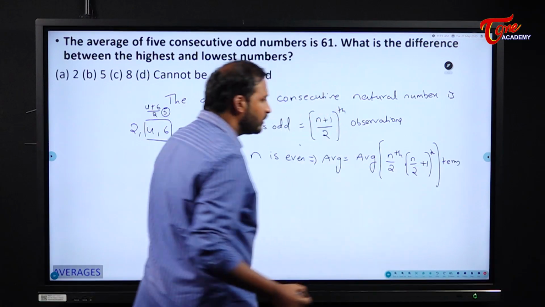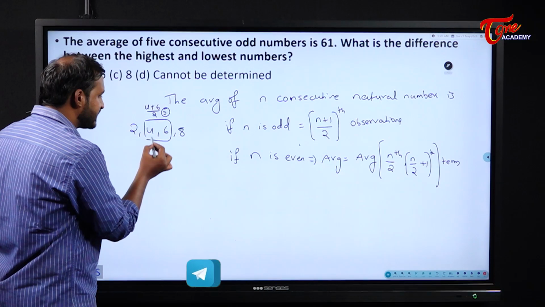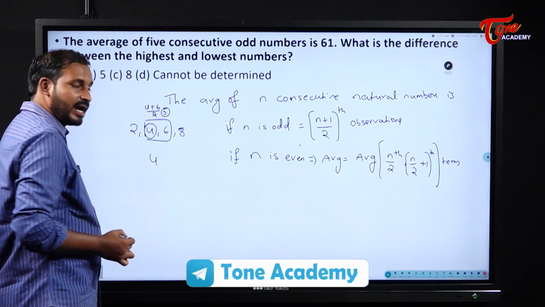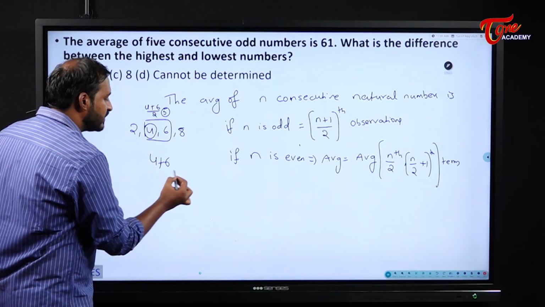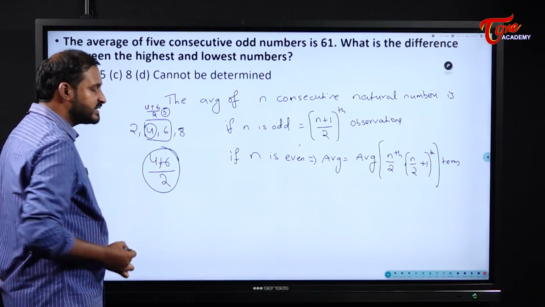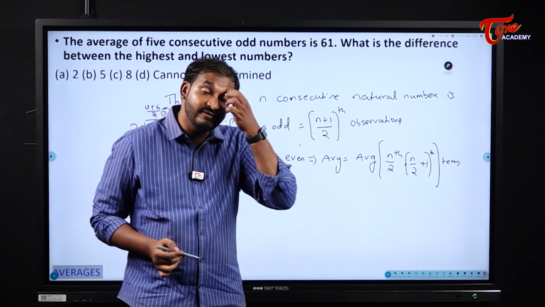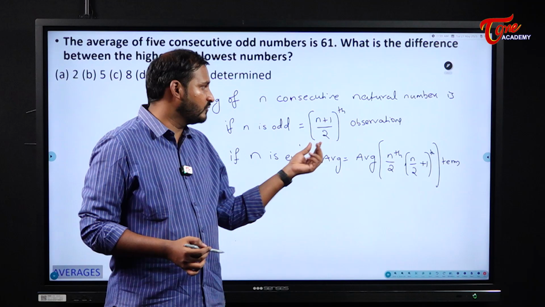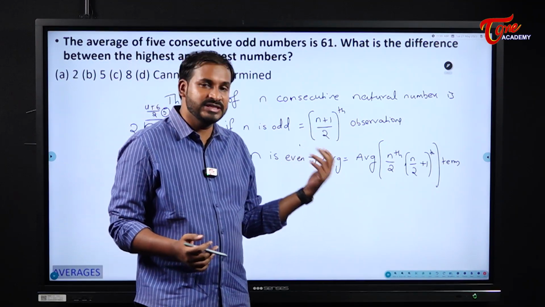That means see here, total how many observations are there for me? 4 observations are there. The n by 2th term means what? Second term. Second term is 4. n by 2 plus 1 means the third term, that is 6. I need to find the average of these two numbers, 4 plus 6 by 2, which is 5. So if n is odd, then directly we can take the n plus 1 by 2th observation as the average. If n is even, then the average becomes what?